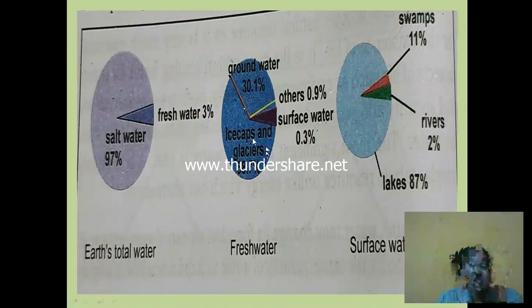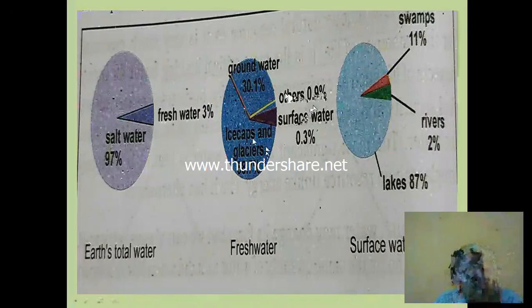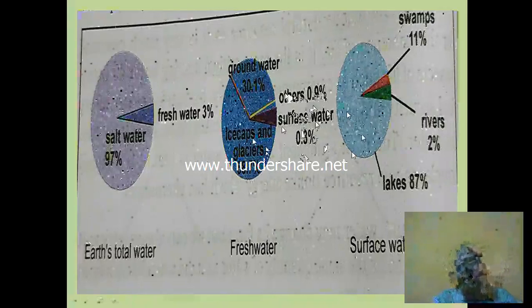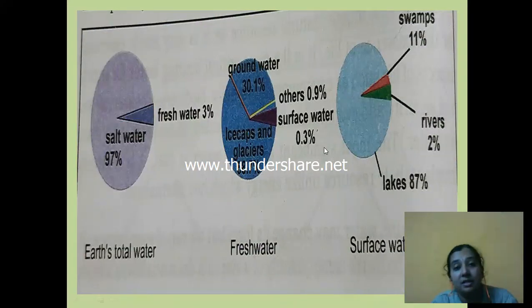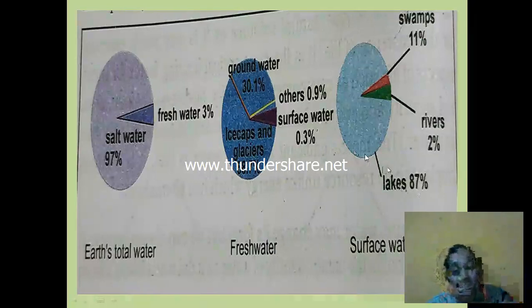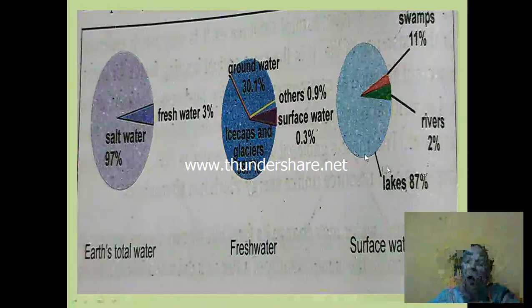30.1% as groundwater, others 0.9%, and surface water is how much? 0.3%. Now, surface water means your rivers, lakes, ponds, those all come in surface waters. So now in surface water, that means in 0.3%, how much do we have in lakes? 87% is covered by lakes, 2% is covered by rivers, and 11% by swamps.